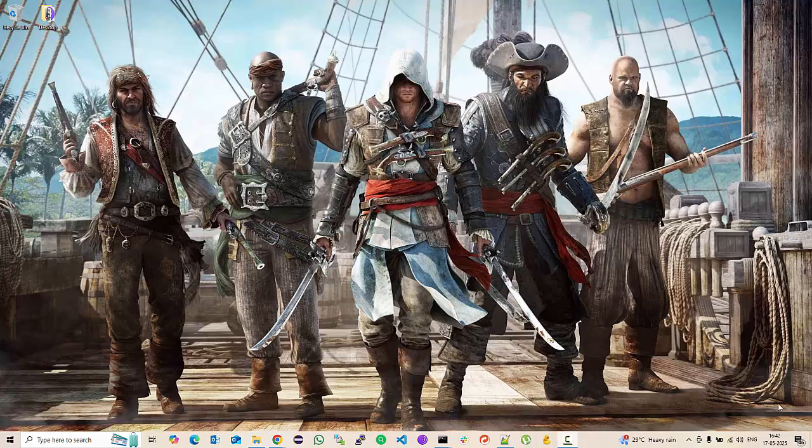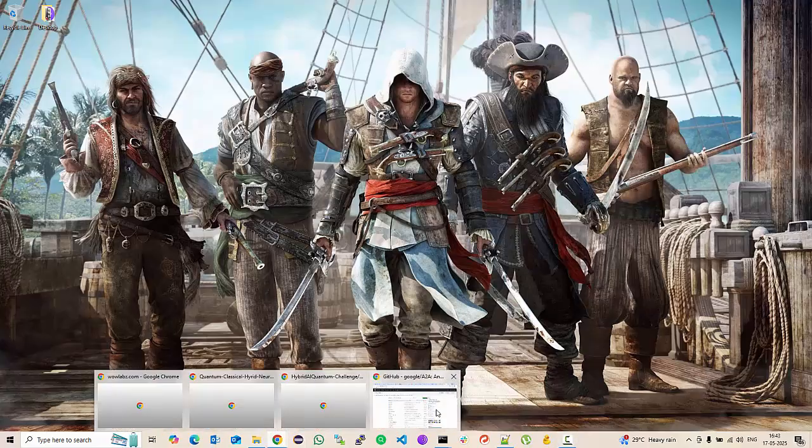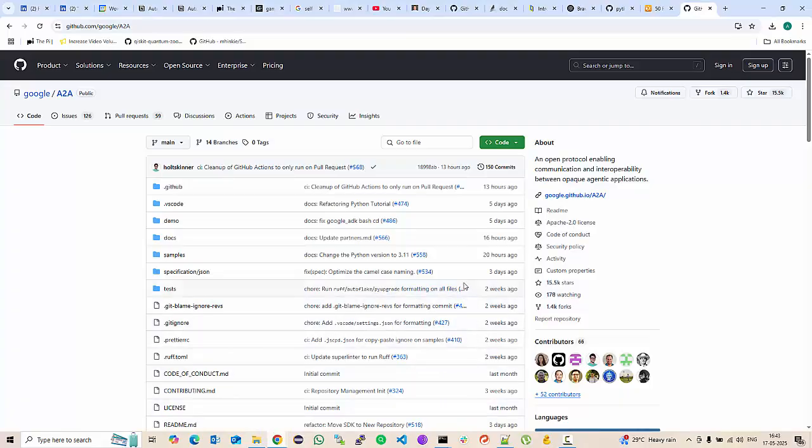Hi, my name is Aditya, and today I'm going to be talking to you about Agentic AI and something very exciting in it called A2A protocol, which is agent to agent protocol. Let's see what it is, and I will show you some examples running also so that you can understand it better. Google created an agent to agent protocol.